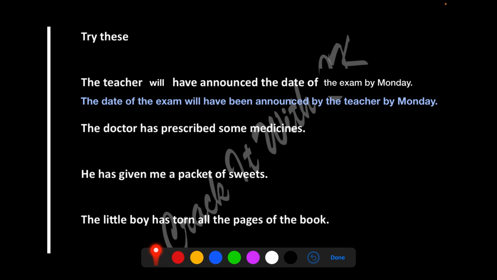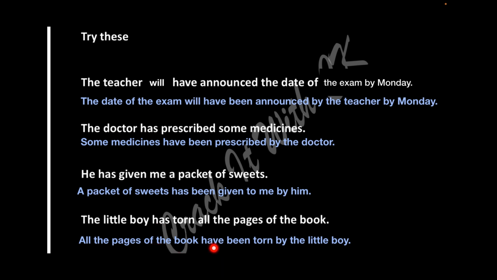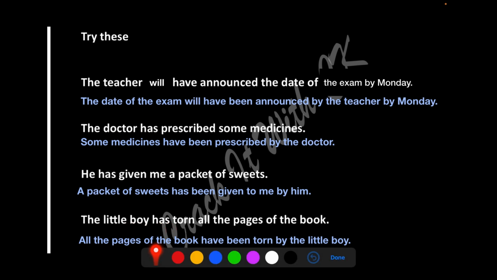Okay. The next one. The doctor has prescribed some medicines. Some medicines have been prescribed by the doctor. Has becomes have been. He has given me a packet of sweets. He has just given you one packet of sweets. So this will have has. A packet of sweets has been given to me by him. The little boy has torn all the pages of the book. All the pages of the book have been torn by the little boy. This has becomes have because the boy was singular, so has, but pages of the book is plural, so we have to put have.